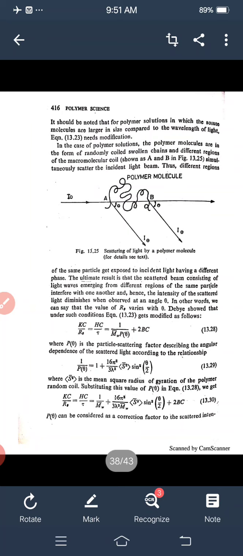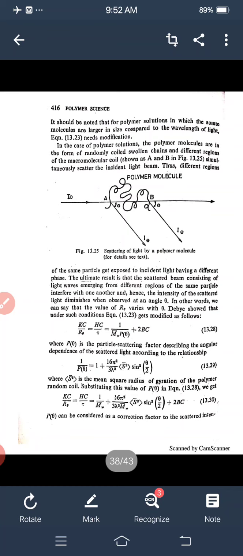Kc upon R theta equals Hc upon tau, equals 1 upon M bar w, P theta, plus 2 Bc, where P theta is the particle scattering factor describing the angular dependence of the scattered light according to the relationship 1 upon P theta equals 1 plus 16 pi square upon 3 lambda square, s square bar, sine square theta upon 2, where s square bar is the mean square radius of gyration of the polymer random coil.